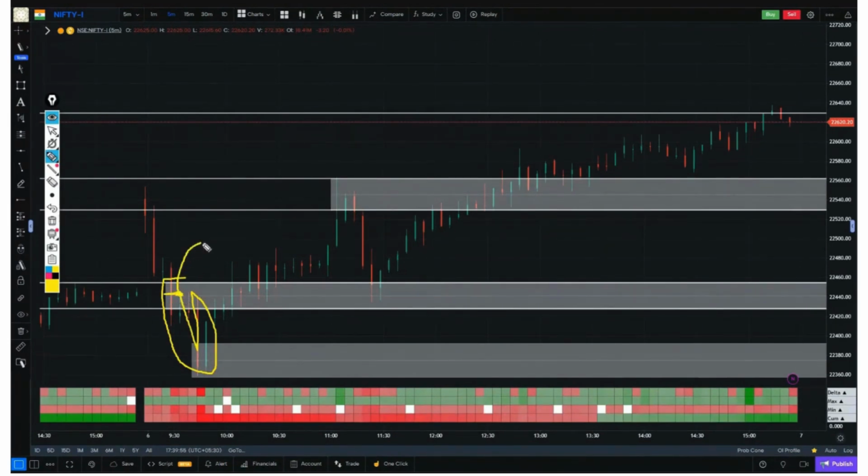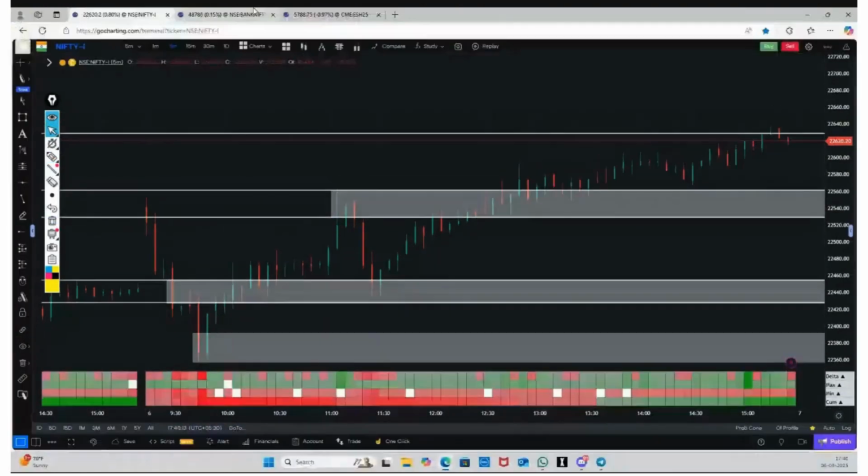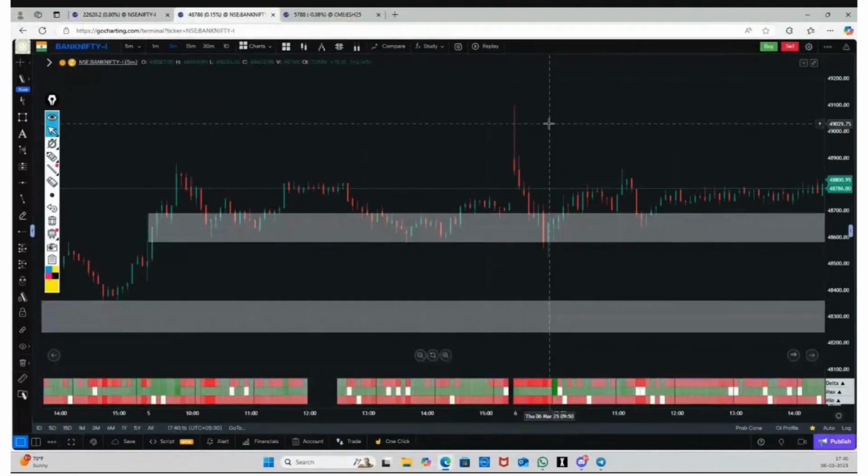In ES, there were two sellings at the start. The last selling was absorbed, and this first selling acted as resistance. Again, the same selling zone was broken, and an upside move happened, exactly the same everywhere. Okay, and the same thing happened in Nifty here. Now let's look at Bank Nifty.